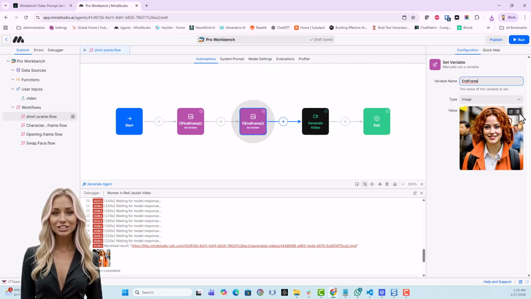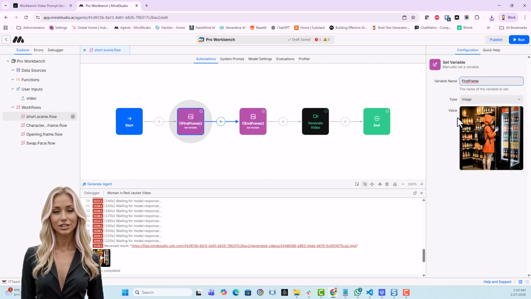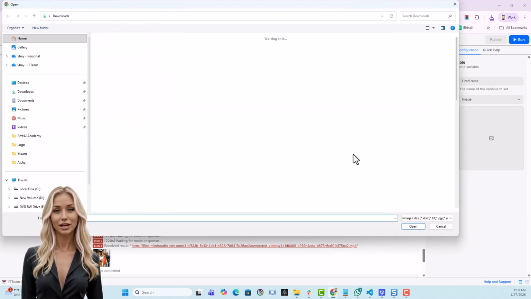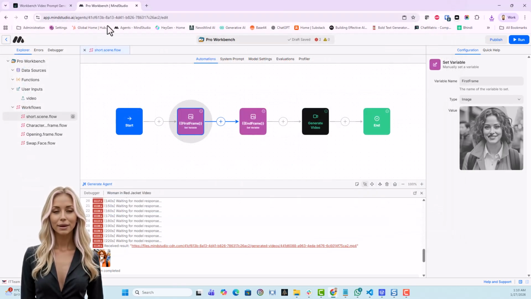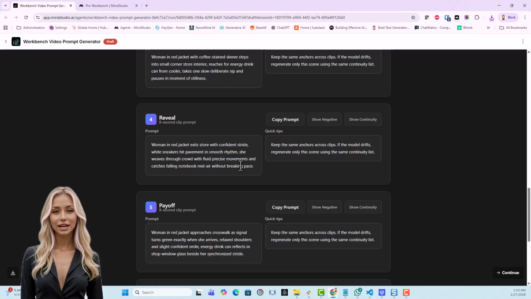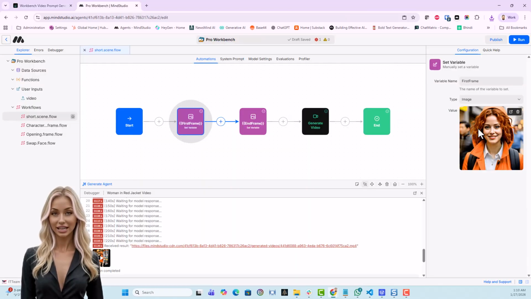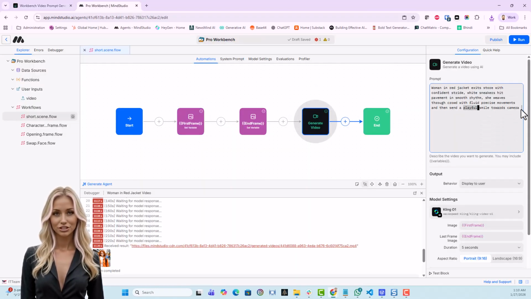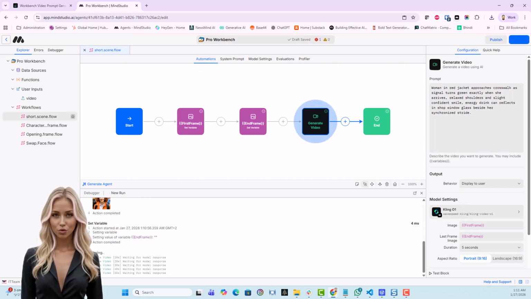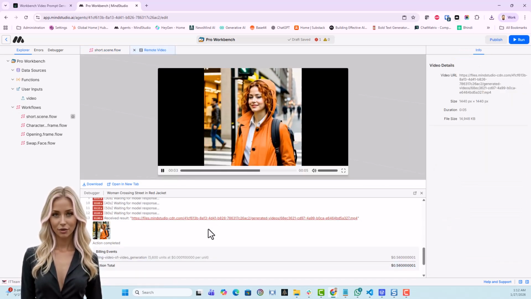Okay, 5th scene. Removing last frame. Changing first frame to Aisha's Bailey's coffee smile. Fetching the 5th prompt from the prompt generator. Swapping prompts at the generate video block. And running. Almost. This model ended the video with a Fanta can.